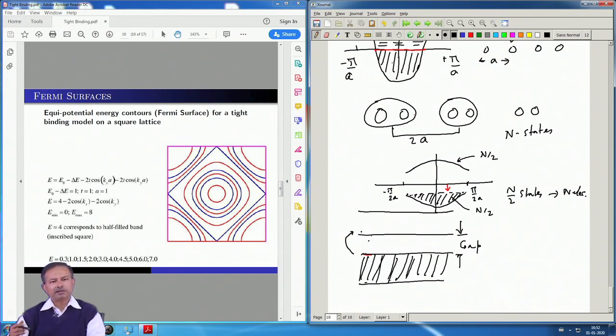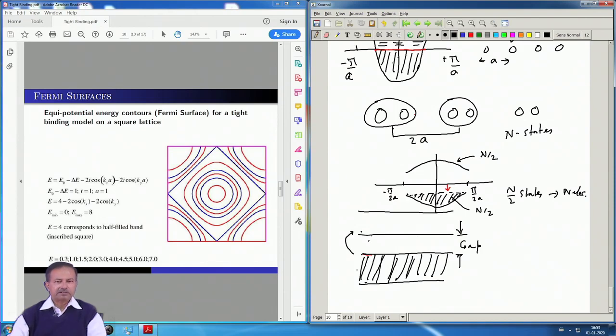But finally, the number of states remains the same. You started with two orbitals per site, you will get two sets of bands, and if there is a gap between them, and if your filling density is such that you fill the lower band and keep the upper band empty, then you have an insulator. That is the picture of formation of an insulator in any of the band structure theories that one does.